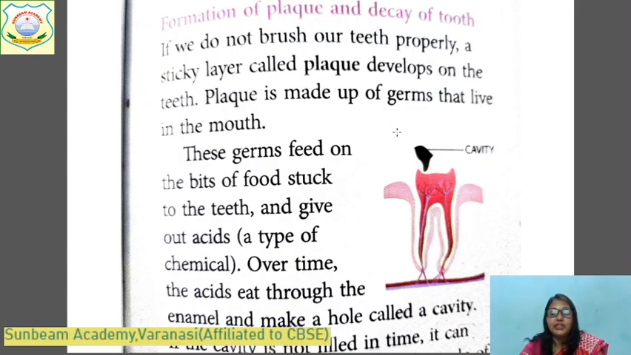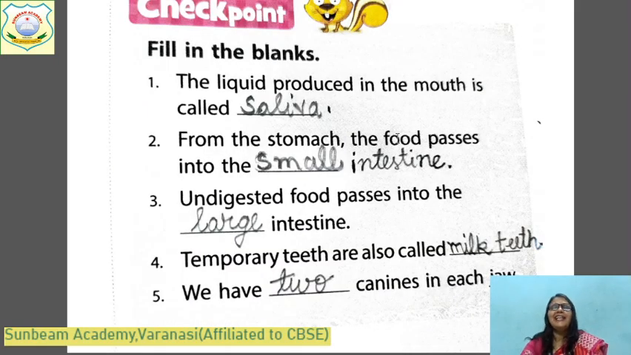And we feel tooth decay due to this cavity. And if we do not take care, this tooth will fall. Come to the another one. Let's check what we have learned. The liquid produced in the mouth is called saliva. Which nutrients are digested through saliva? Carbohydrates. From the stomach, the food passes into the small intestine, and undigested food passes into the large intestine.